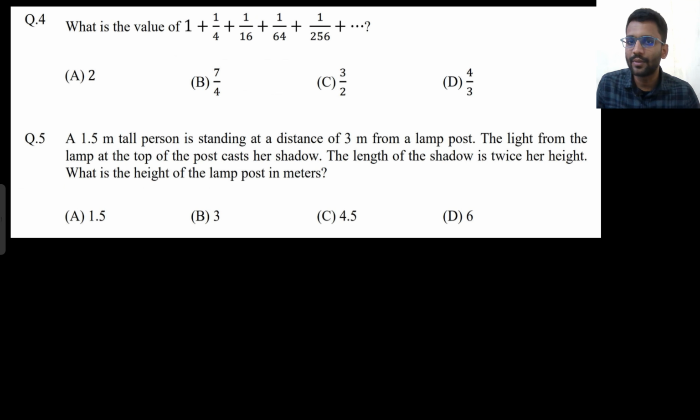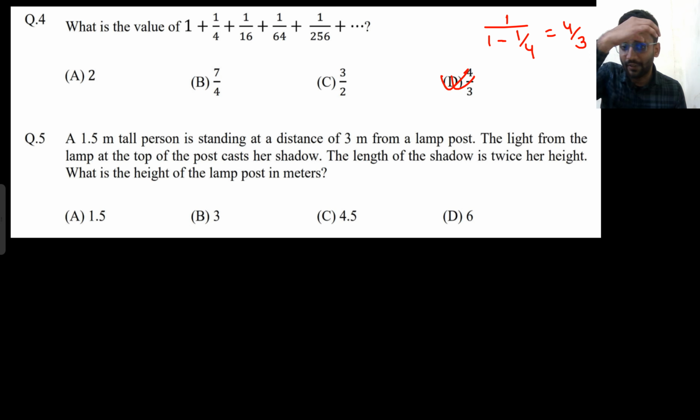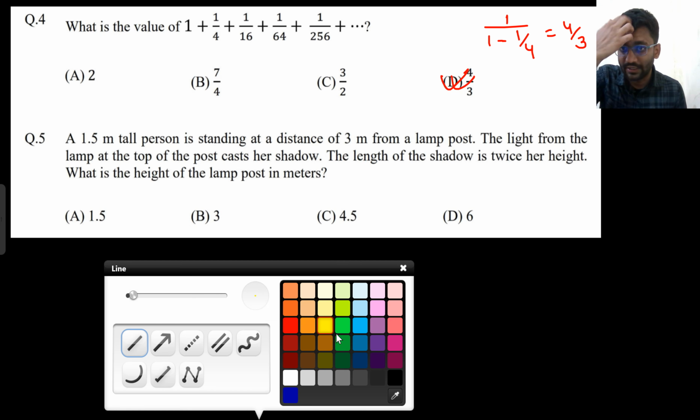Let's move on to the next problem. We have to add this up. This is a simple GP. What is the summation of an infinite GP? 1 upon 1 minus r. What is the value of r here? Each term is being multiplied by 1 by 4. So the value of r is 1 by 4, so the answer would be 4 by 3. Answer is D. Now this is a fine question, you can say this is a good question.